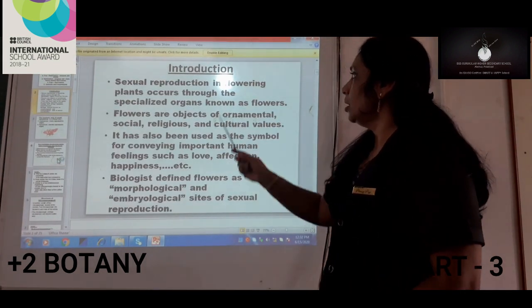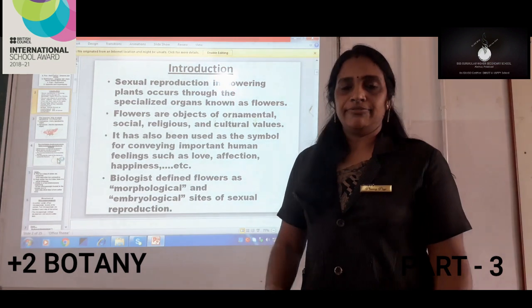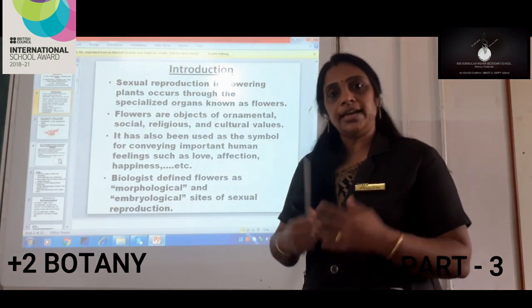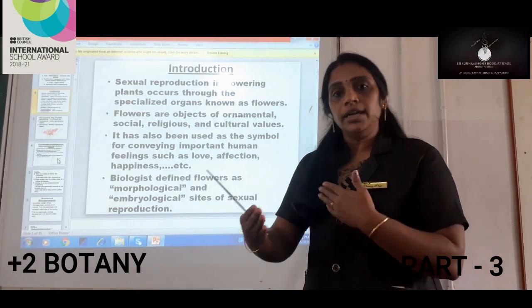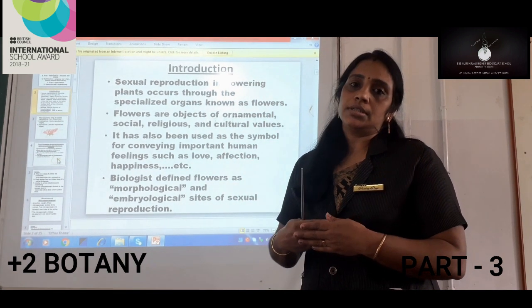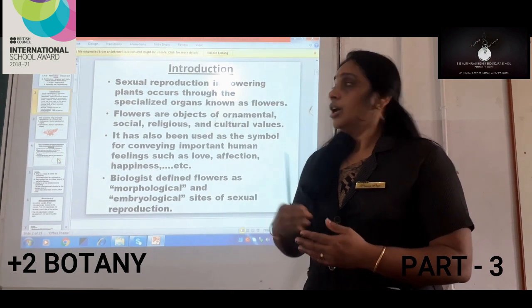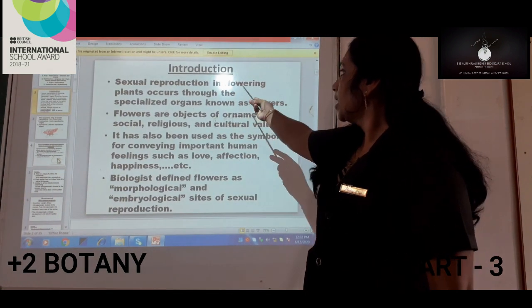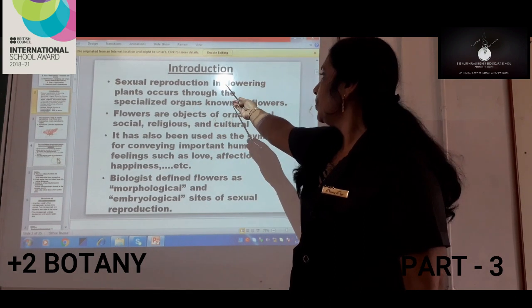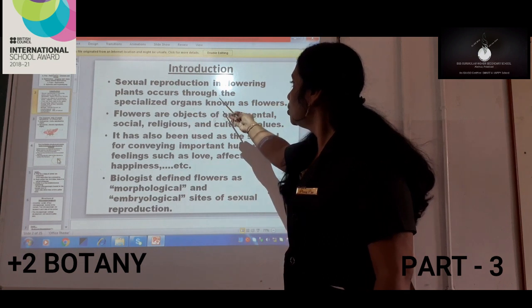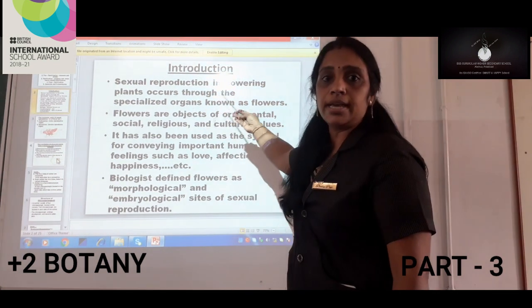angiosperm. So here the name indicates flower. You know what flowers are, my dear children? For what purpose are they used? In our day-to-day life, we are using flowers as a symbolic representation. In the case of sexual reproduction, sexual reproduction in flowering plants occurs through the specialized organs known as flowers.